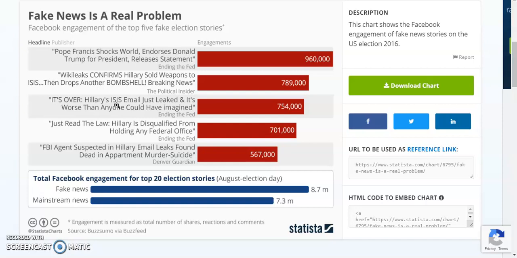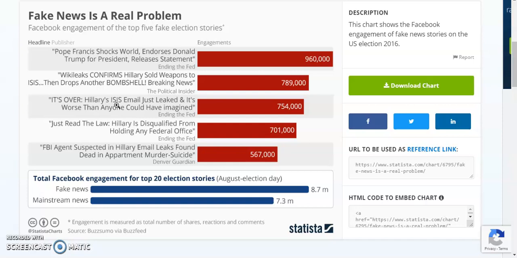And this chart looks at the top 5 fake stories spread on Facebook in terms of engagement. What Facebook considers engagement is anything you do to interact with a story. It's not just that you saw it come across your news feed and maybe read the headline, but you actually did something. Either you shared it, you commented on it, or you did one of the reactions. You liked it or did the angry face or whatever.